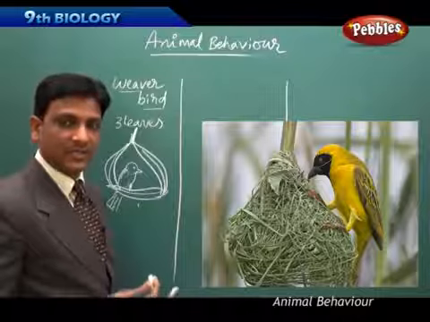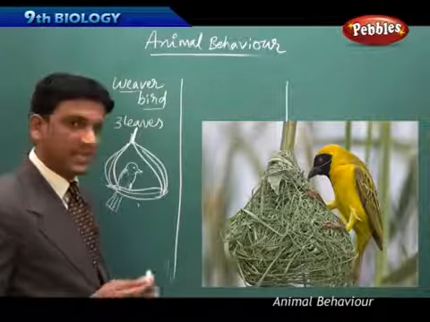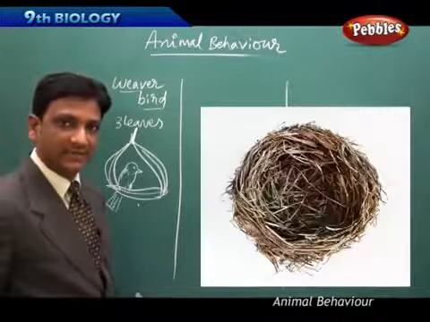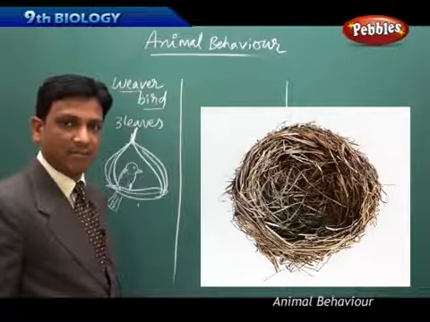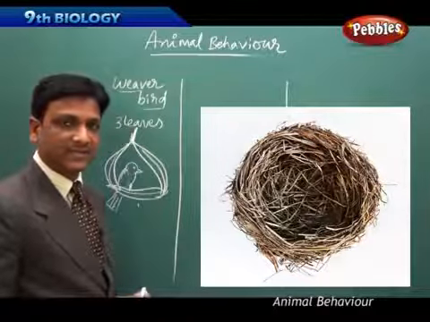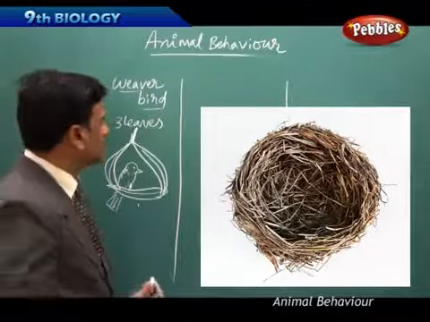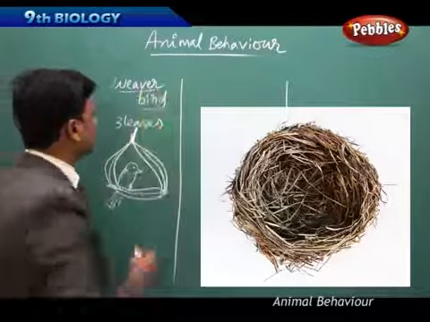We see other birds also making nests. We see the sparrow also. It makes a nest in a beautiful design, with some kind of fiber. We see the crow and other kinds of birds also make nests with twigs and sticks. But that kind of intellectual ability we see in these weaver birds.